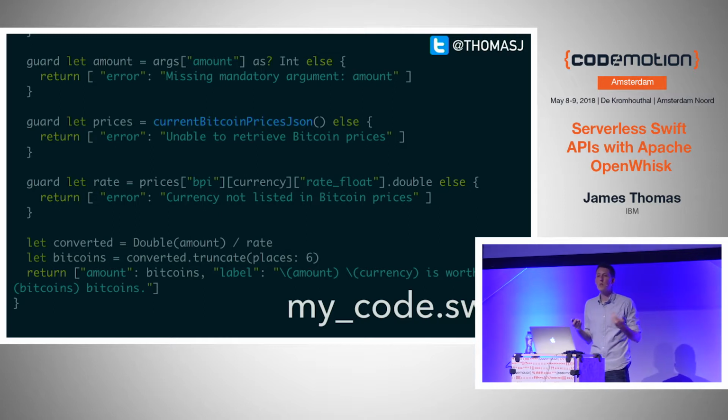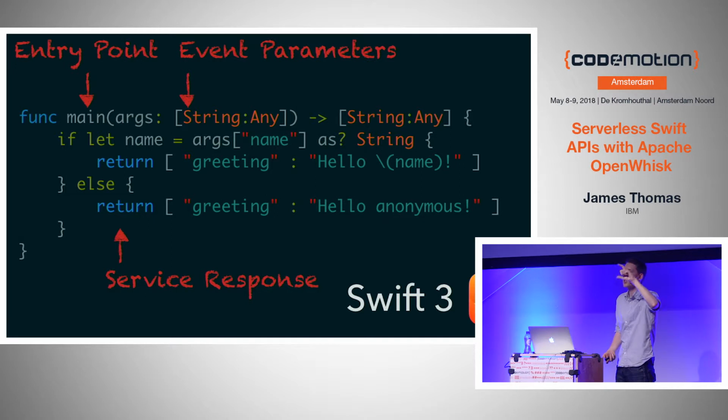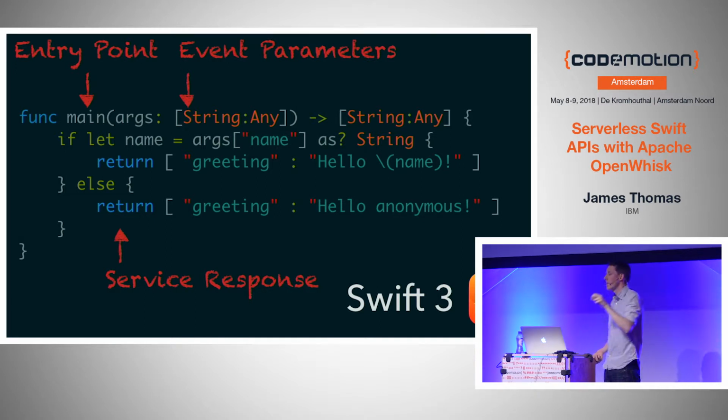So for example, this is what it looks like for Swift, right? I've got this big Swift file. This would be the function that I needed to have in there. You can see that it's a function called main. That's going to be the identifier that the platform knows. It takes a name parameter, which is a dictionary of type String Any, and it just returns a dictionary of type String Any. And you can obviously do whatever code you want in that function. You call other functions, other packages, libraries, and this is going to be your interface from the platform into your code whenever those events occur.